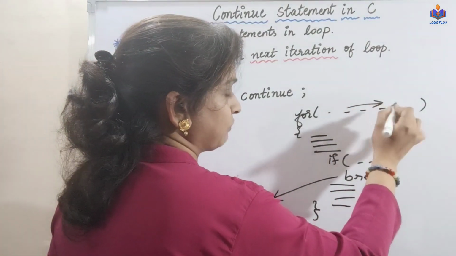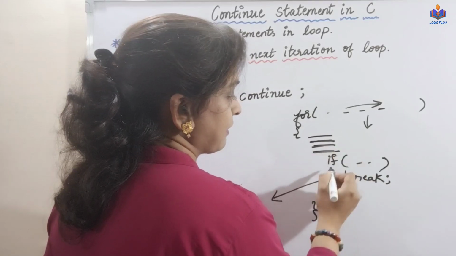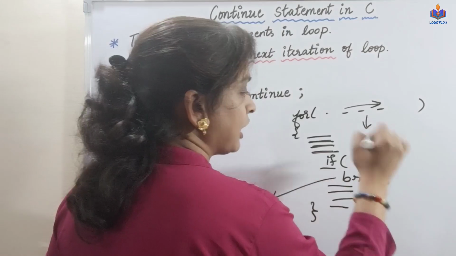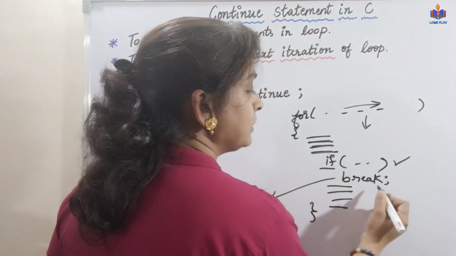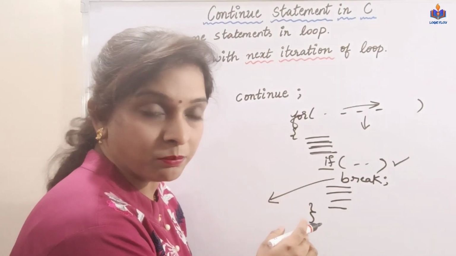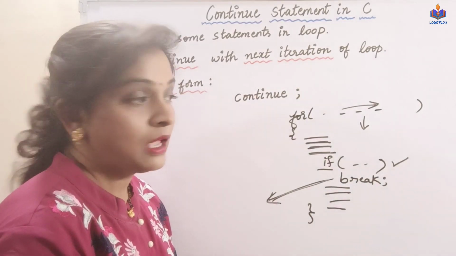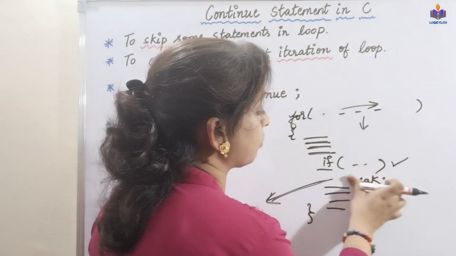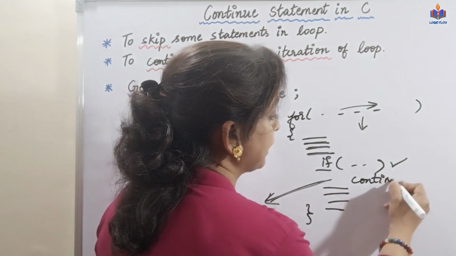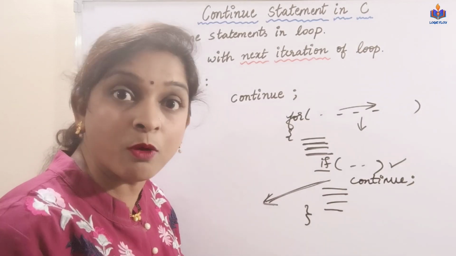Some loop condition will be satisfied, I'll get inside and execute all these statements. Then an if condition is encountered, and based on the evaluation of this if condition, if it evaluates as true, then the break statement gets executed. As the compiler encounters that break statement, it is going to terminate the loop and come out of the loop. But if I write continue here, what happens? The continue statement is going to continue with the loop. It is not going to come out of the loop.